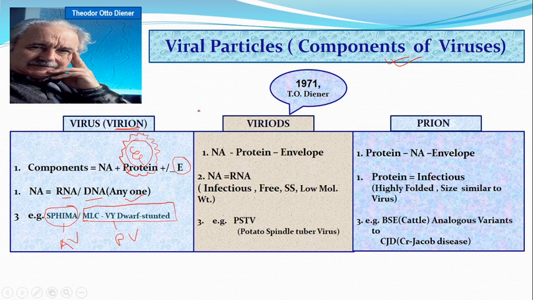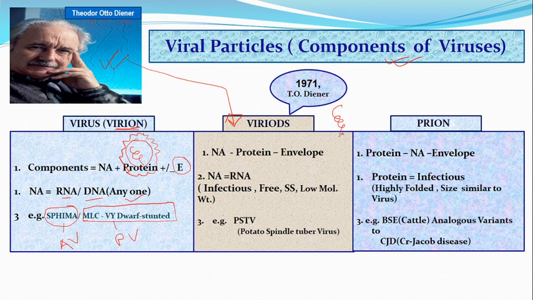So first of all, Theodor Diener. Yes, see the great scientist. I think you have not seen him till now, you can recognize our great scientist. Yes, Theodor Otto Diener is the great scientist who first discovered the viroid. So in viroid, what do we have? We have only genetic material.